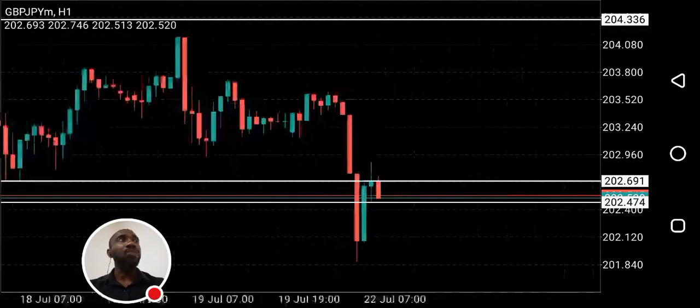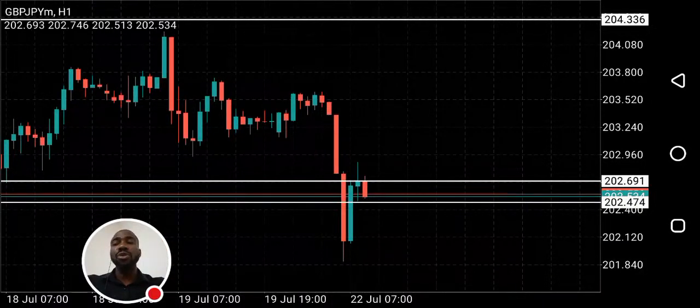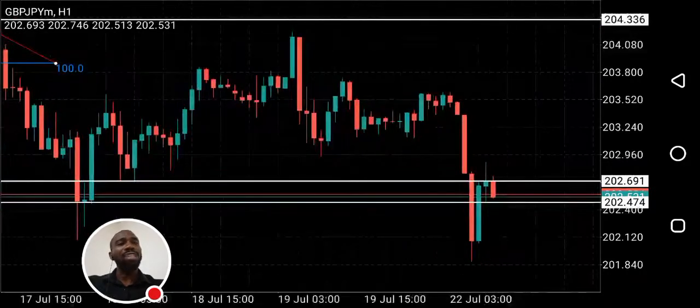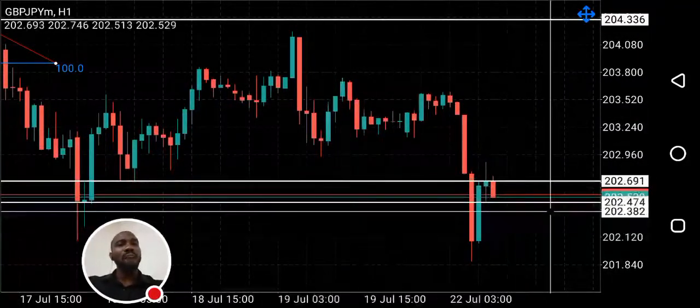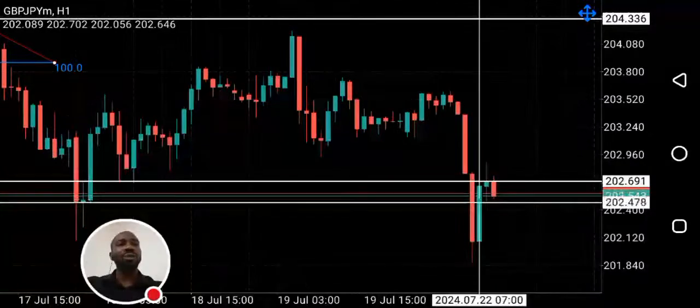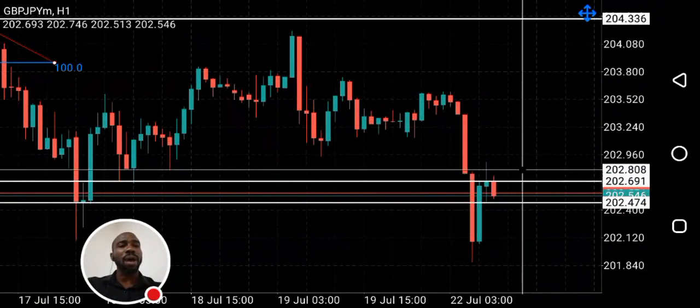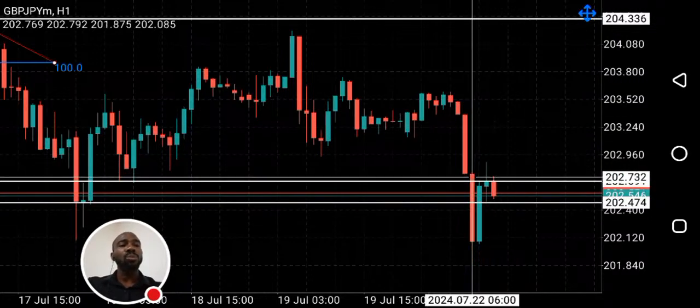If you want to buy, you should wait for that resistance level to be broken. Wait for a candle to close above that resistance level before you buy, because what we have on 1 hour is not a valid bullish reversal pattern. So if the current candle closes bearish, a resistance will be created, and before you buy, wait for price to break this resistance.